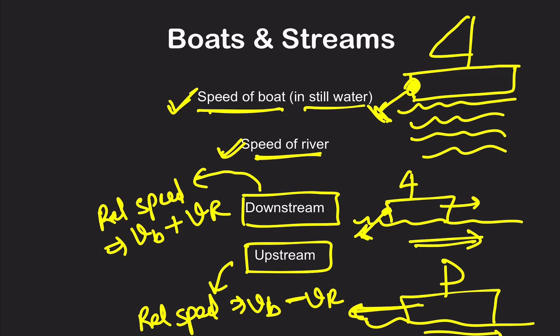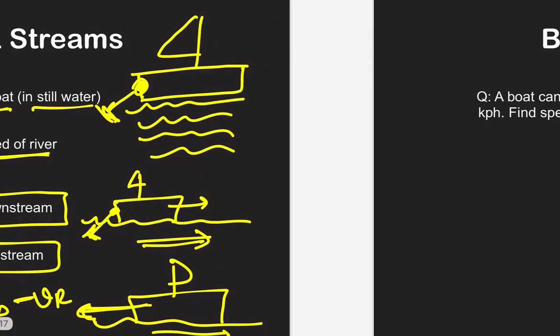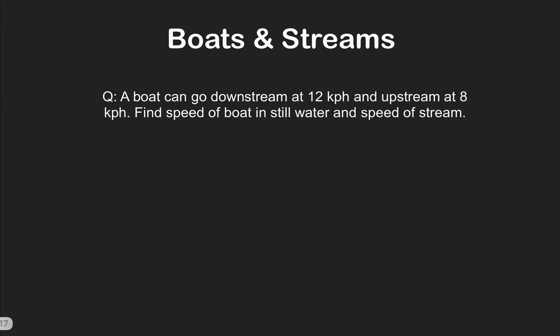Whenever there is a downstream, you are going in the direction of the river, then the river helps you and your speed increases. Whenever you go in the opposite direction of the river, your speed decreases, or the river does not help you, it goes against you. You just have to remember these two things. Let's solve some questions. A boat can go downstream at 12 km per hour speed.